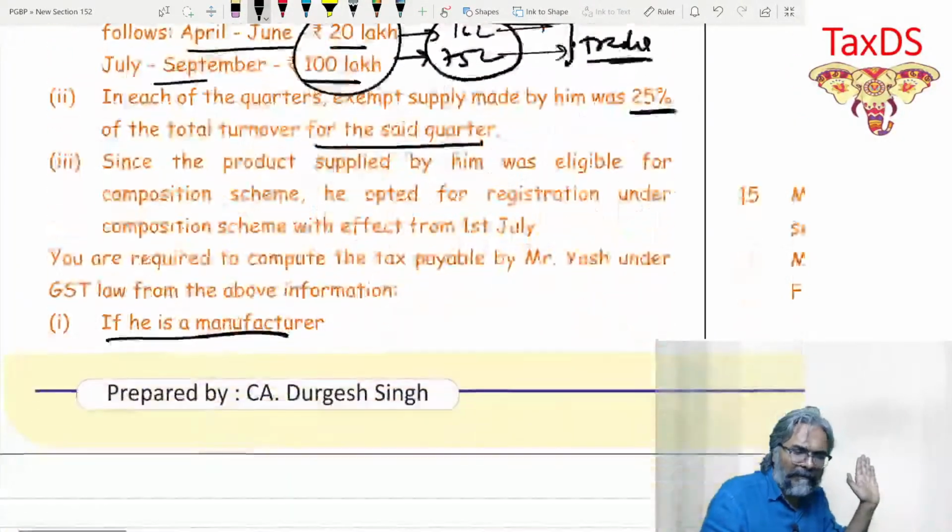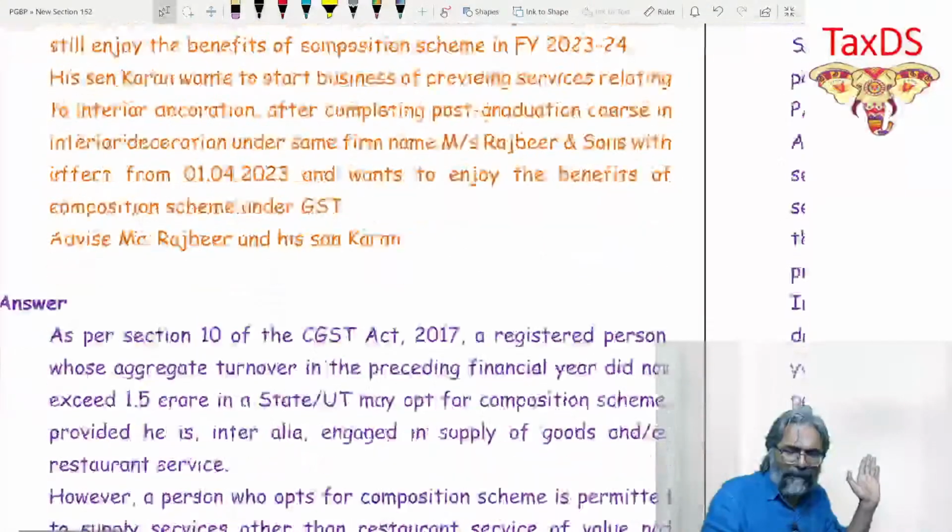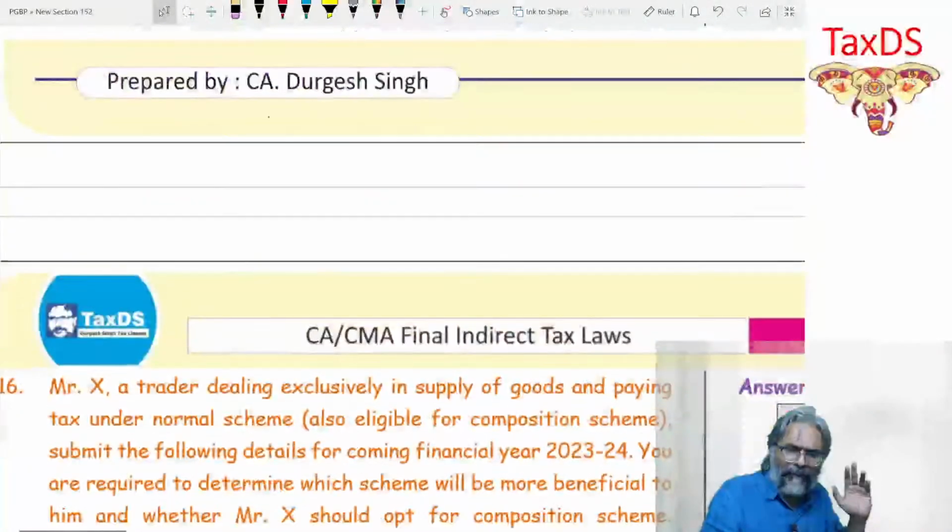The format now, is everyone clear with this? All of you. Rajbir, cancel it. We have already done Rajbir's question.